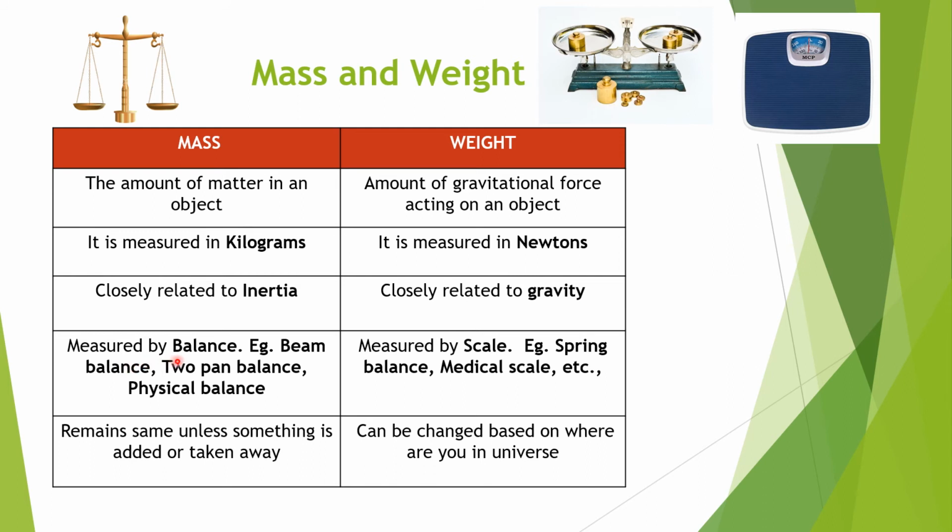Mass is measured by balance, for example, beam balance, two-pan balance, physical balance, etc. Weight is measured by scale, which means spring balance, medical scale, etc. Mass remains the same unless something is added or taken away. Weight can change based on where you are in the universe.